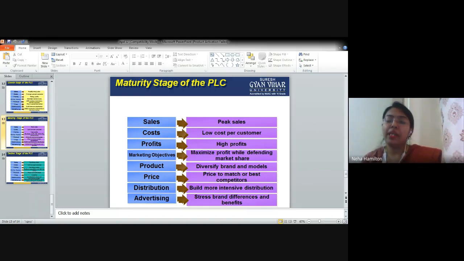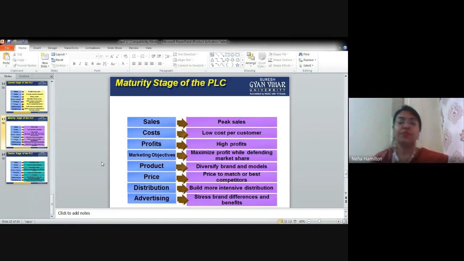If Maggie had not come up with different kinds of flavors, different kinds of variants, it would have gone from the market, because there are a lot of competitors. If you remember, Ranveer Singh was doing this ad of Hakka noodles or something like that. So competitors are there, and compared to those competitors, Maggie is also bringing new flavors and new kinds of things, so that people like that particular brand and do not switch to the other brands. Okay,